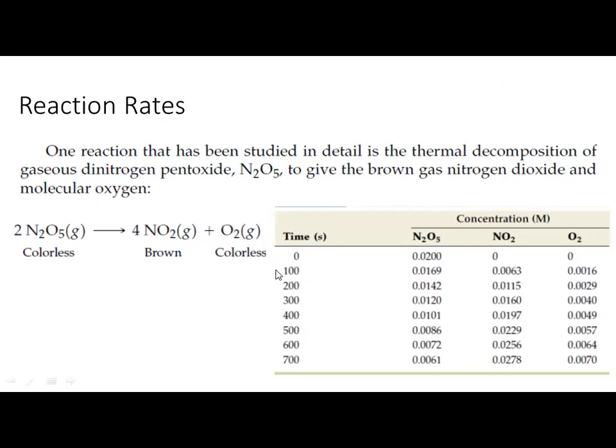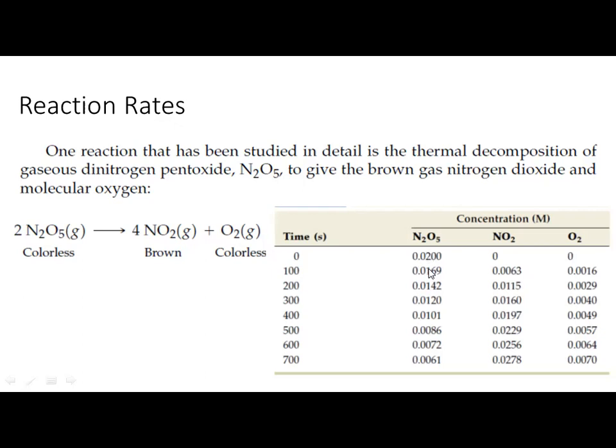Now the time is changed from 0 to 100. It will always increase. It is not going to decrease. Time is always going to increase. 0 to 100 seconds. And what is happening over here? This was the initial concentration, 0.02 at time 0. And when the time passes, up to 100 seconds, look at this.